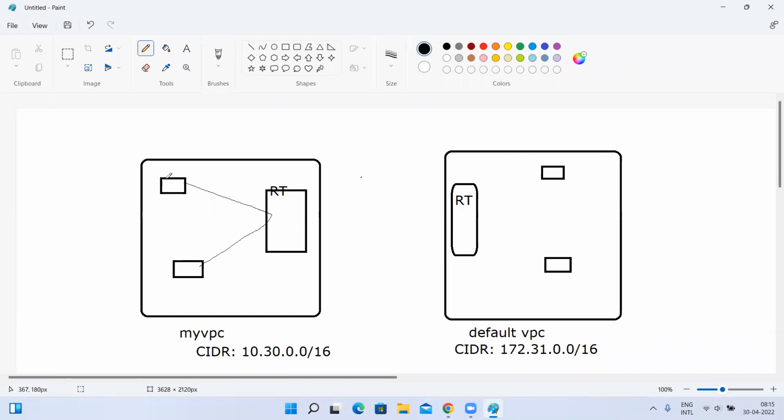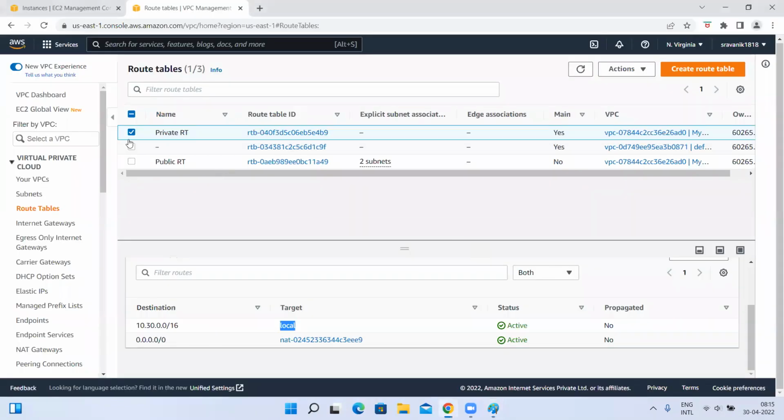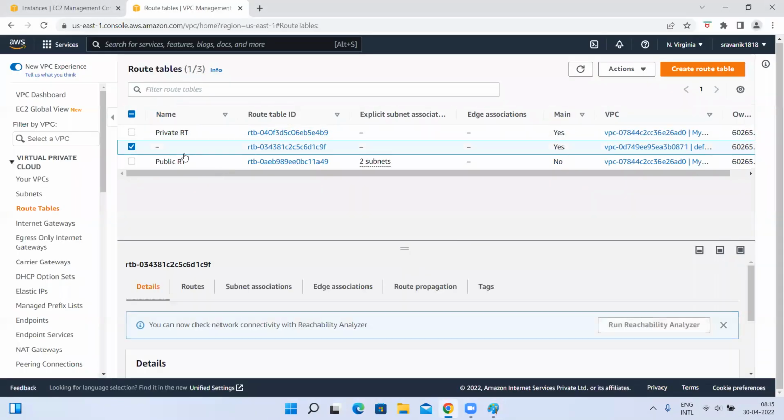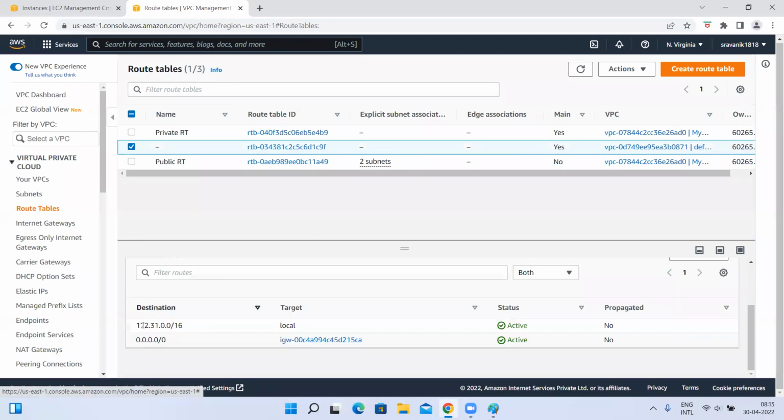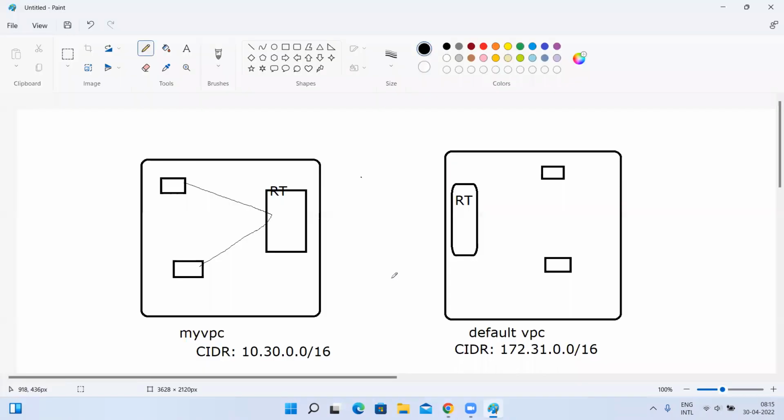Yes, sir. That is the rule. Right here also, same. This VPC also has one more route table. The default VPC has this route table. It is saying they can talk to each other locally. So the instances can talk to each other locally. Fine, no problem. Okay, no issues with that.